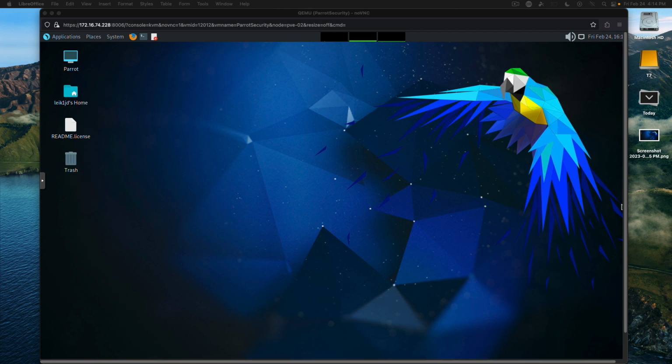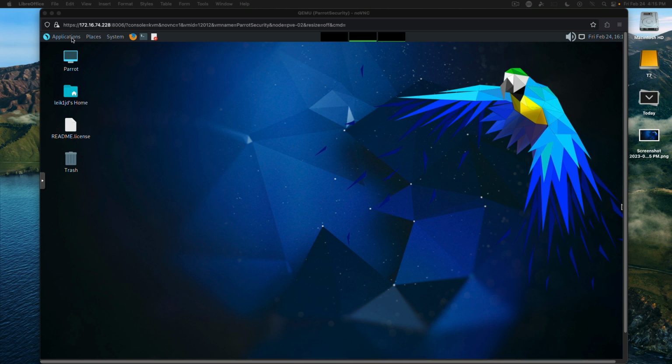Hey everybody, today we're taking a look at Parrot Security OS, the new release 5.2, and we're going to focus on two sections of utilities. We're going to focus on live host identification and network and port scanners. So let's go ahead and jump into this.